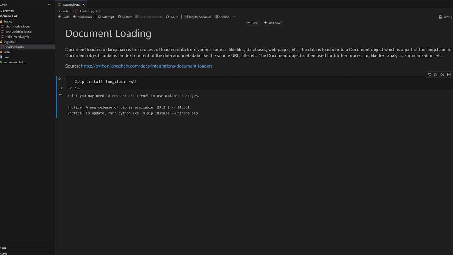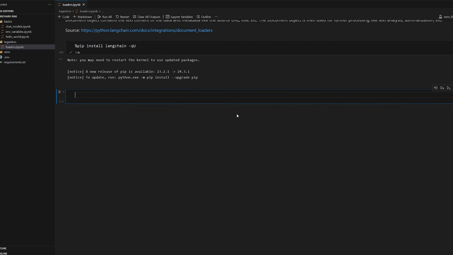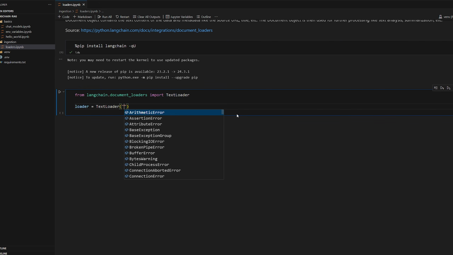First, let's just make sure that we have Langchain installed, and then after that we can now do from langchain.document loaders import TextLoader. Now to set up a document loader, we're going to do loader is equal to TextLoader. And to this, you usually provide the source of where you're going to load it from. In this case, since we're loading text files, it'll just be the name of the file or the file path.